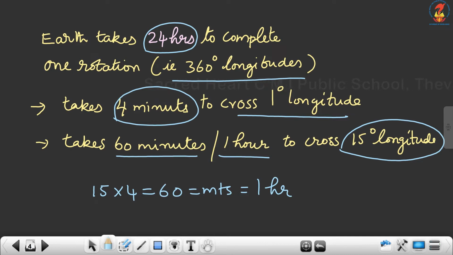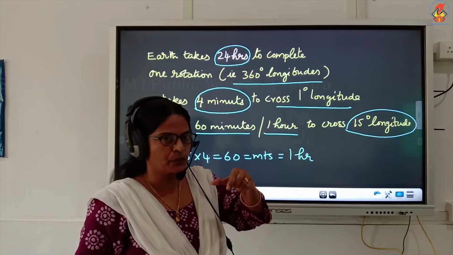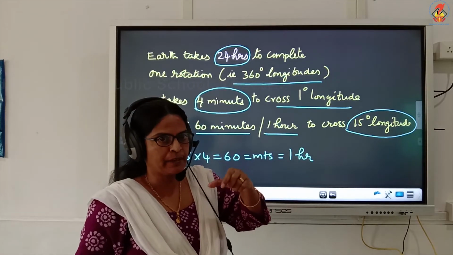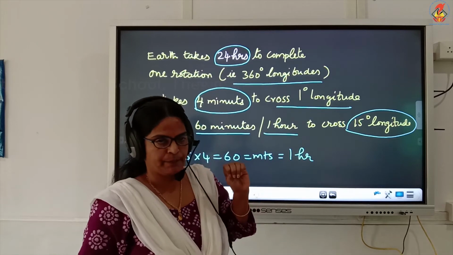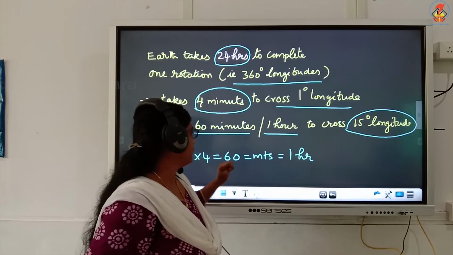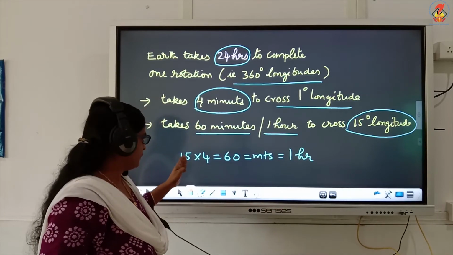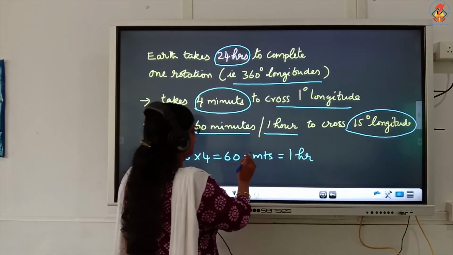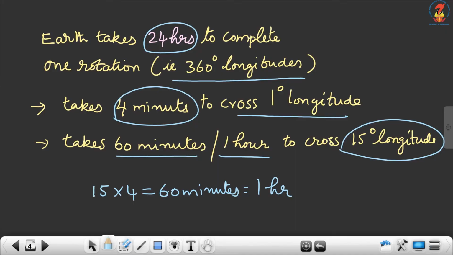So, each longitude has a time difference of 4 minutes, and 15 degrees takes 60 minutes, that is 1 hour.